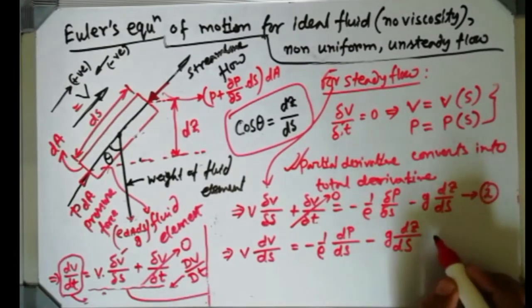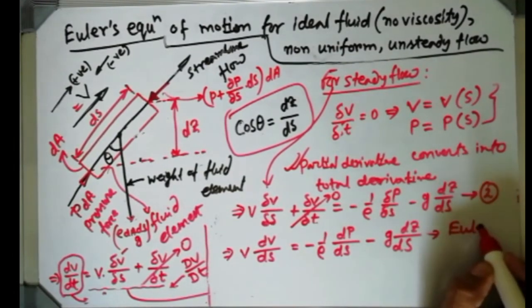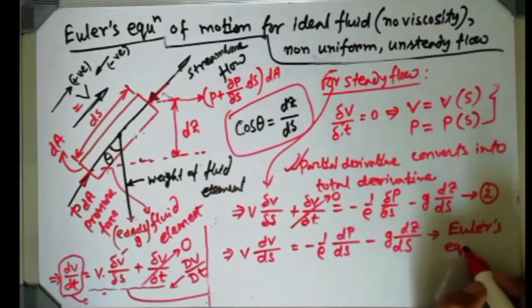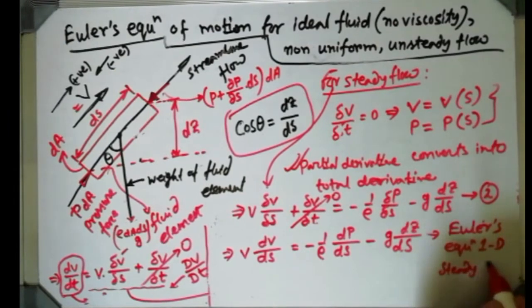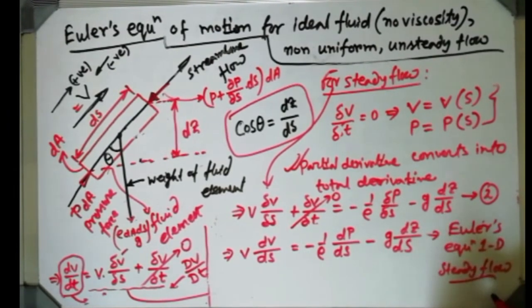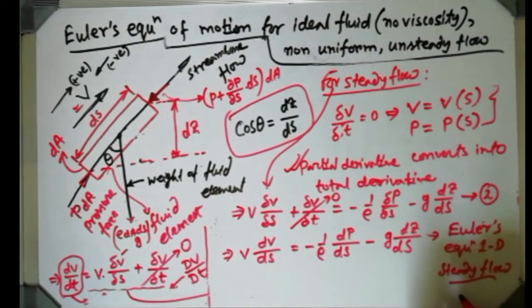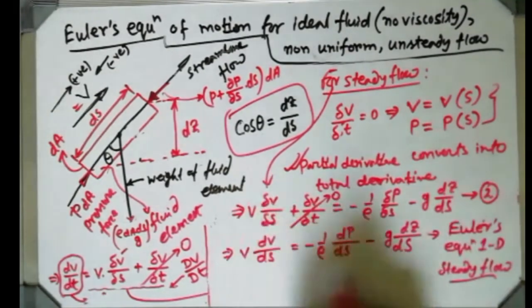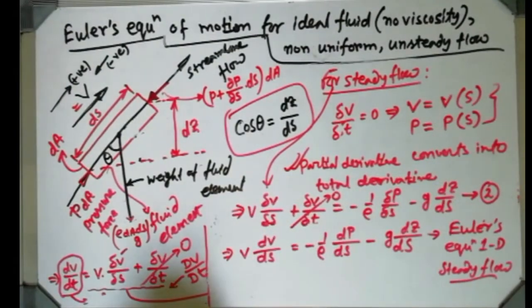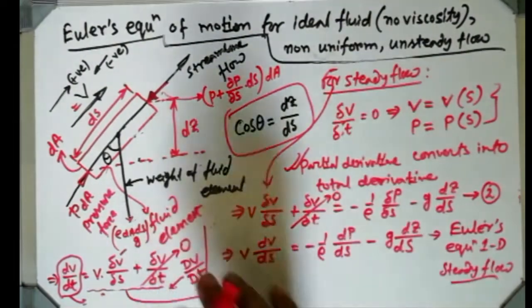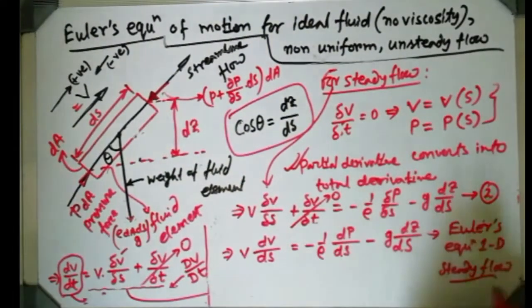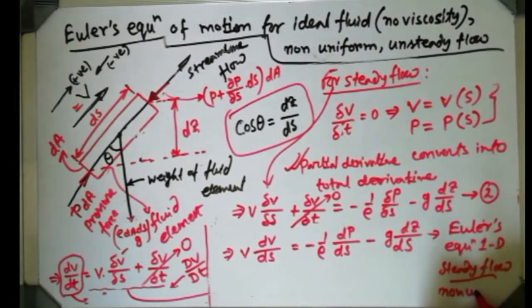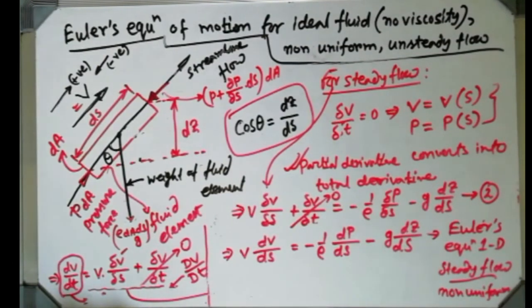Okay, and this equation is also Euler's equation for 1D flow, but for steady flow, mind it. So if anybody asks you to write the equation of steady flow, Euler's equation in one-dimensional form, this will be the expression. And if you write that other form, then that will be unsteady, non-uniform. It is also non-uniform, mind it. Steady flow and non-uniform, mind it. Up to this limit, any problem?